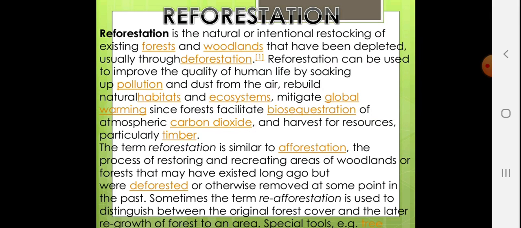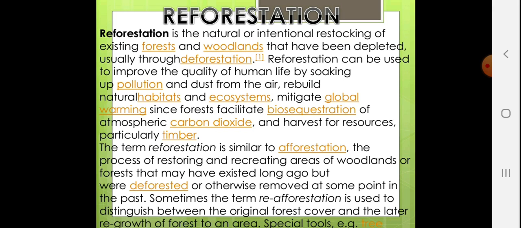Reforestation can be used to improve the quality of human life by soaking up pollution and dust from the air, rebuild the natural habitat and the ecosystem, mitigate global warming since forests facilitate the biosequestration of atmospheric carbon dioxide, and harvest resources, particularly timber. Now we need wood to meet our need for furniture and industrial purposes.